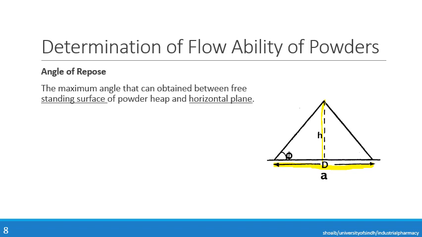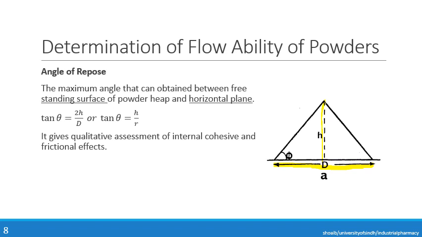Then we determine the angle of repose through this formula: tan theta is equal to 2h upon d, or we can take it as tan theta is equal to h upon r. If we are taking the diameter, we multiply the height by 2 and divide by d, or we can simply take the radius and divide the height by the radius, and thereby we can calculate the angle of repose.